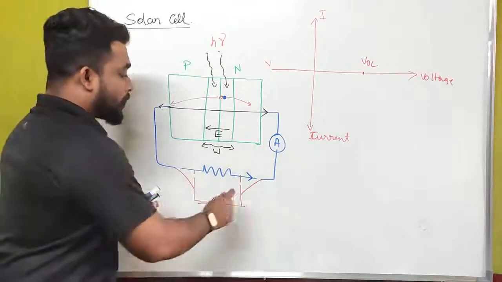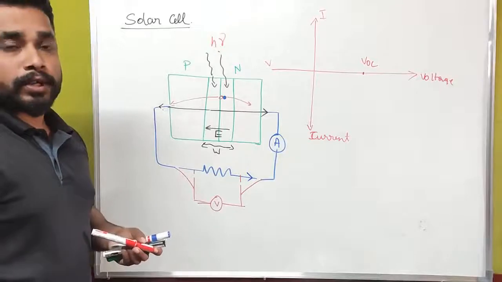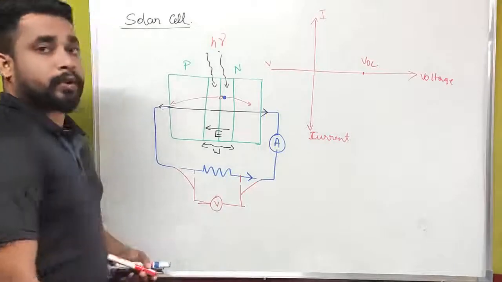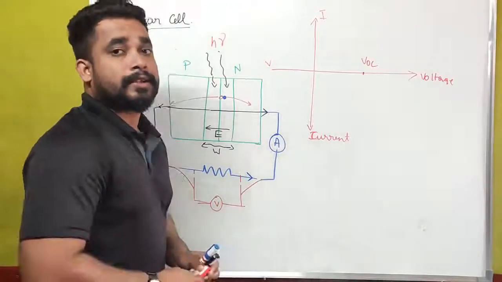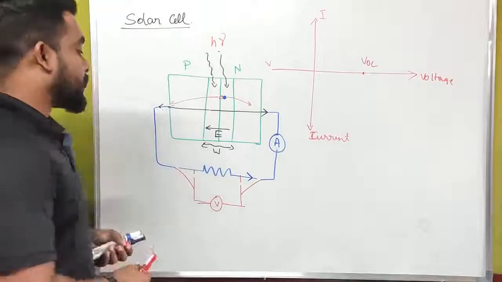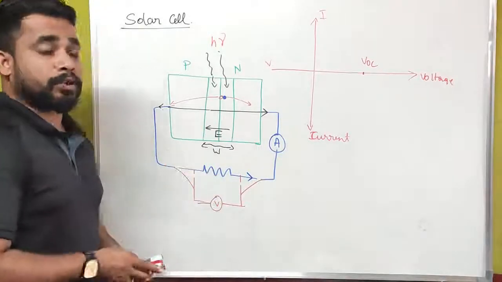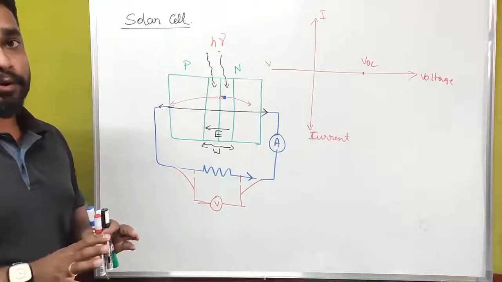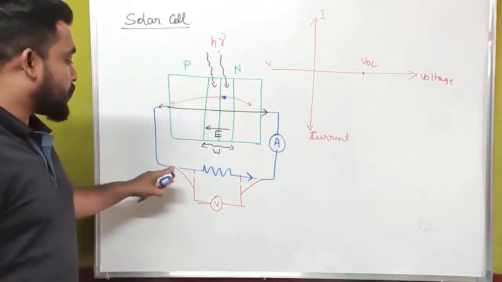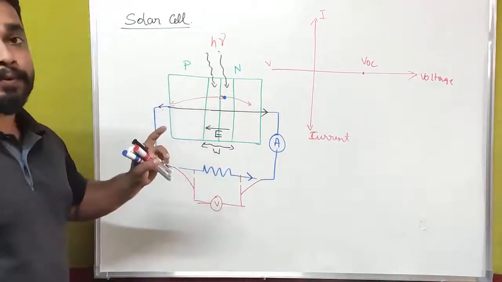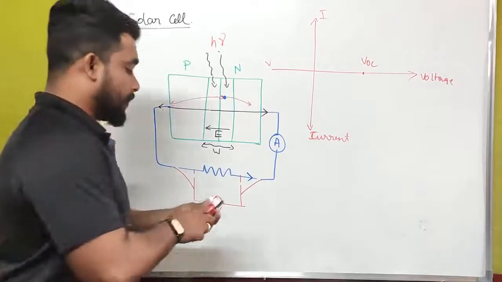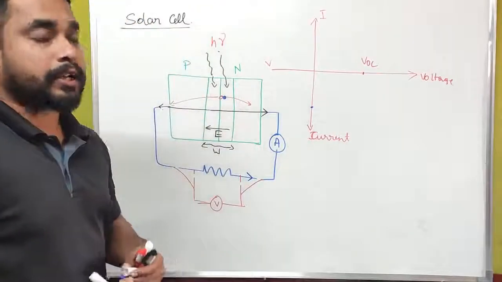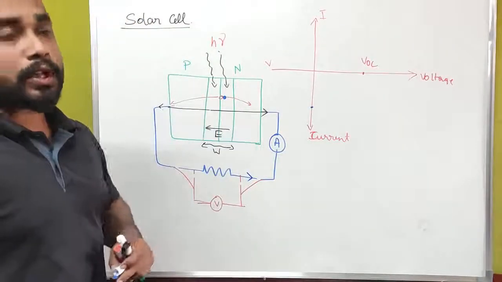And if we short these two, we don't connect any voltmeter, and we short these two wires, what we get here is the short circuit current. In case of short circuit current and open circuit voltage, we should not connect any resistor across the PN junction semiconductor diode. We short these two metallic wires directly, then we get the maximum current present here. That is at negative voltage. We are getting negative voltage in case of a solar cell.